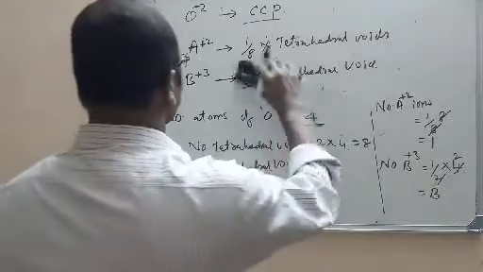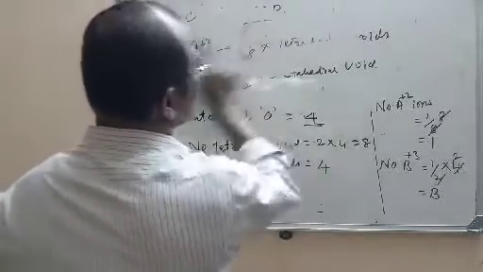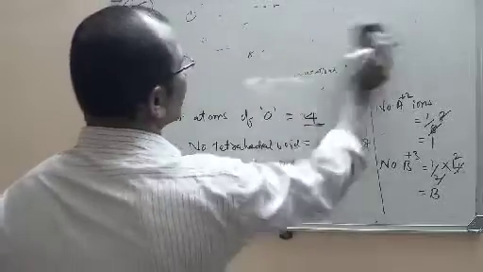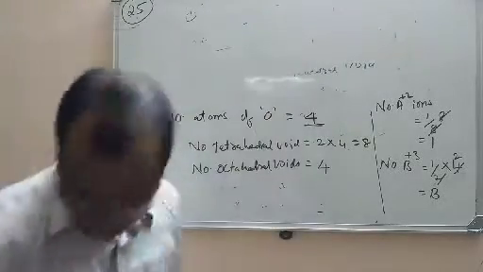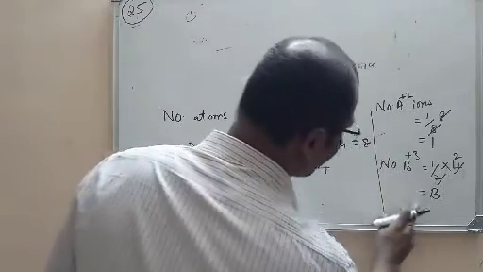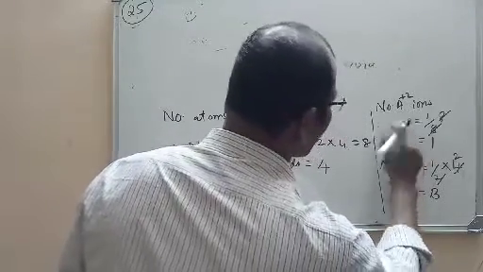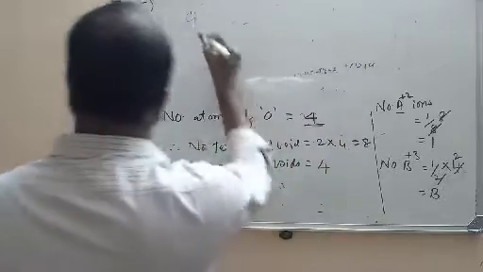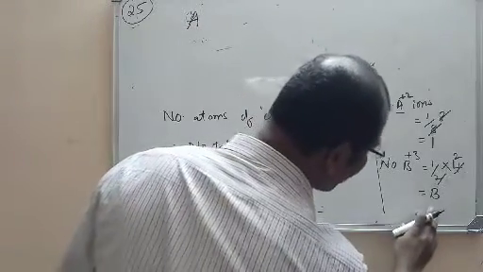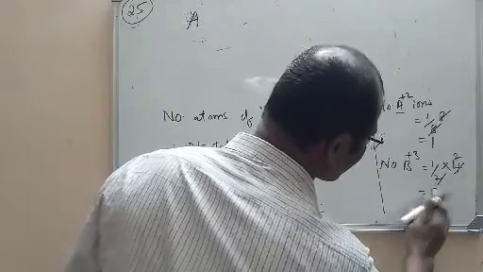Now what will be the formula here? If you write in order, we have found the number of atoms of O, A and B. What is the number of atoms of A here? It is 1. So formula A. And what is the number of atoms of B?